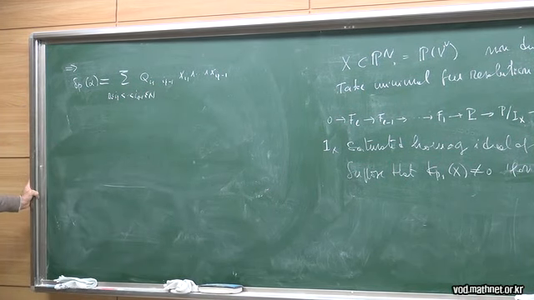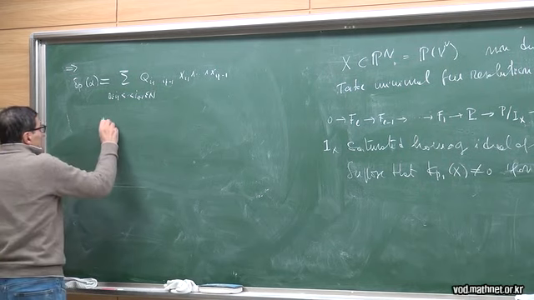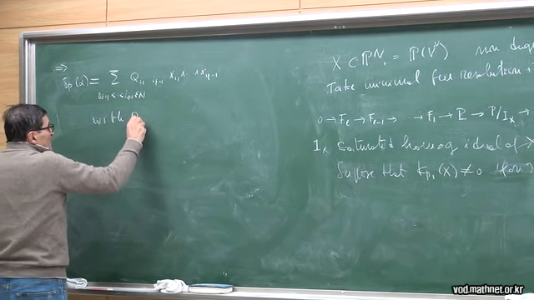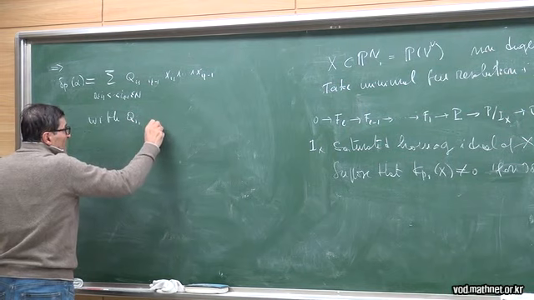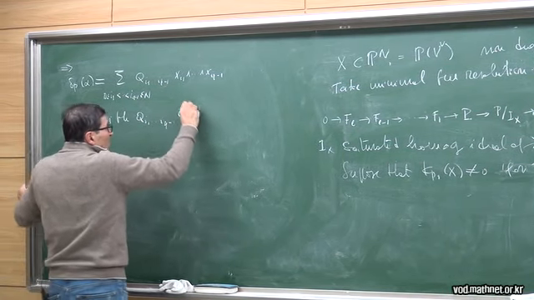It's an object of this type, okay? With Q I1 ... I P minus 1 belonging to the ideal.